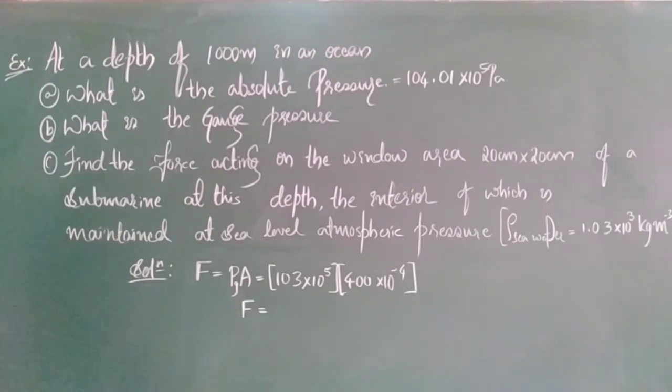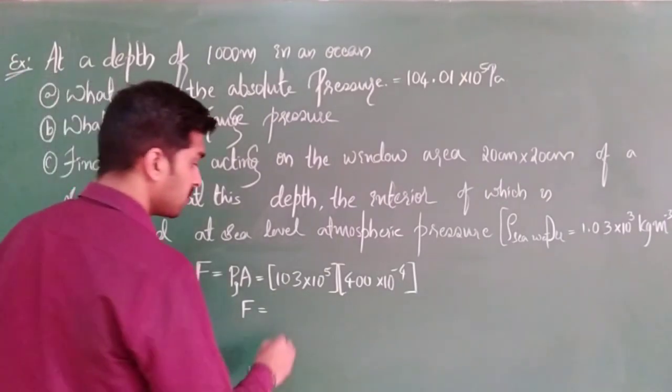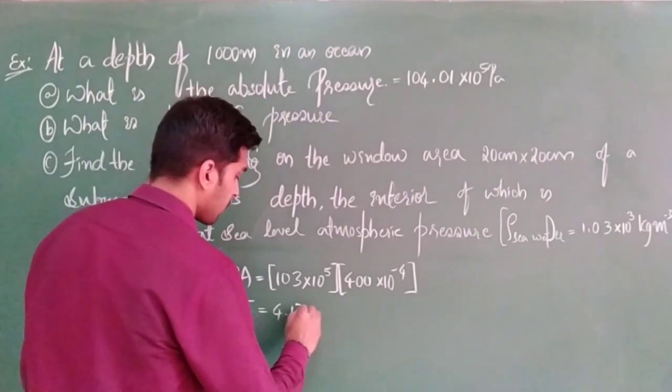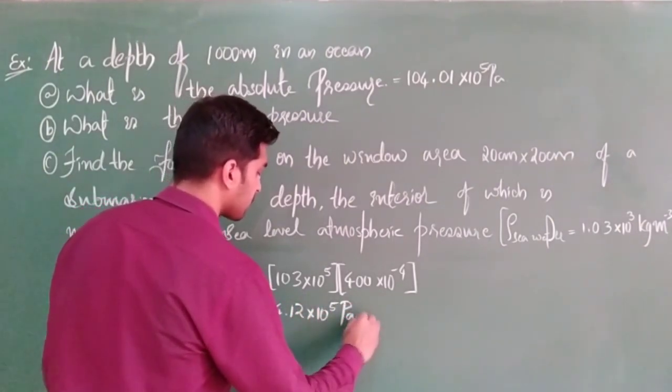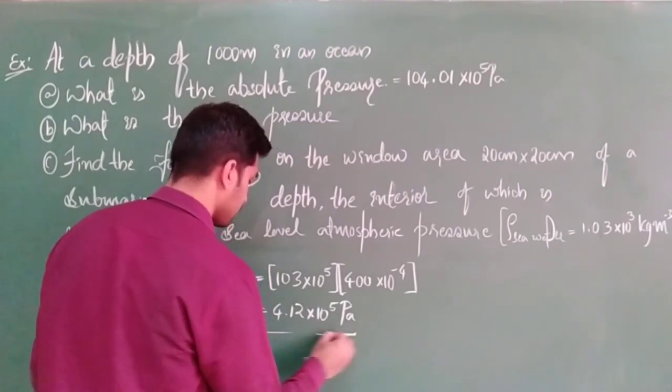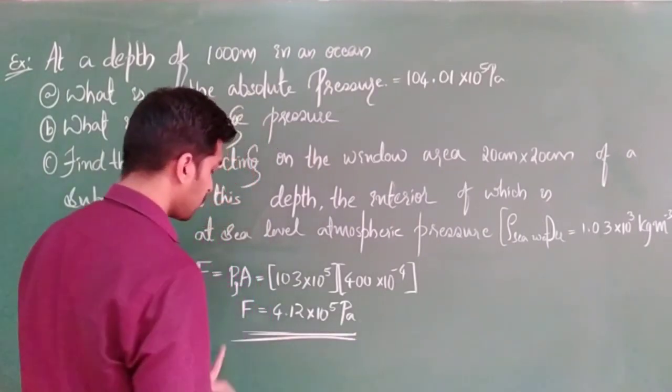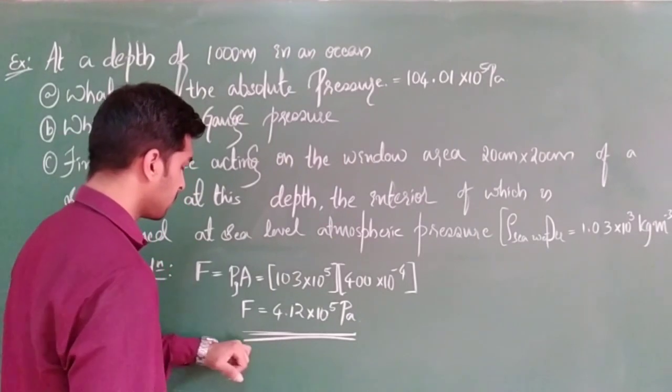Clear? So I got here 4.12 into 10 to the power of 5 Pascal. Clear? Just solve it and check once again.